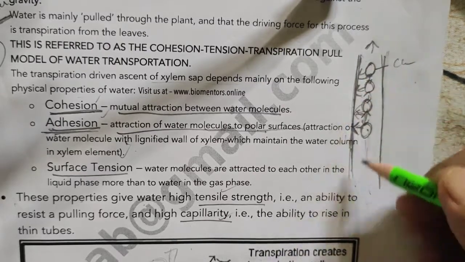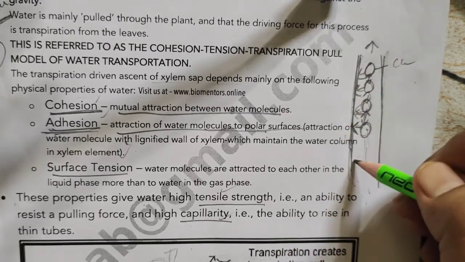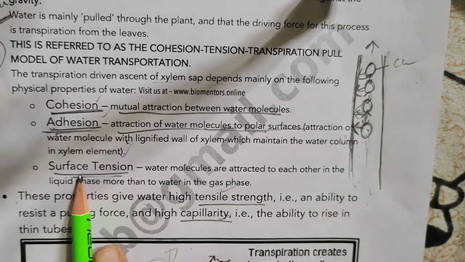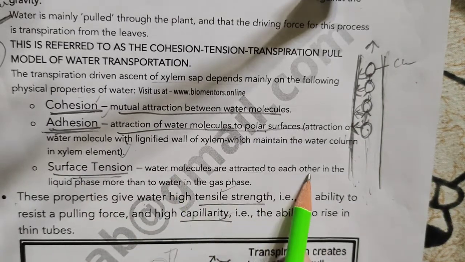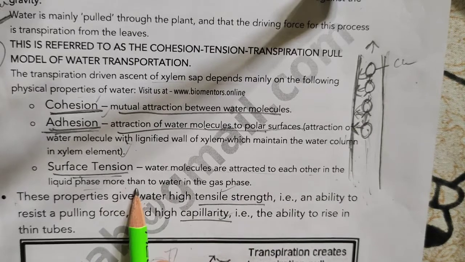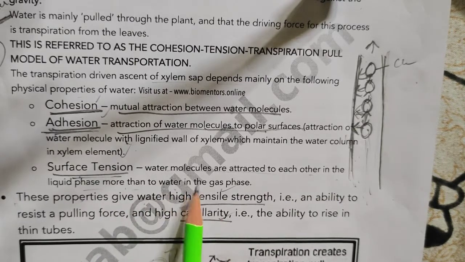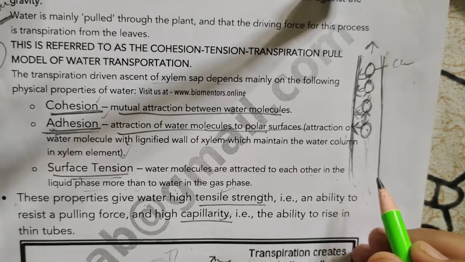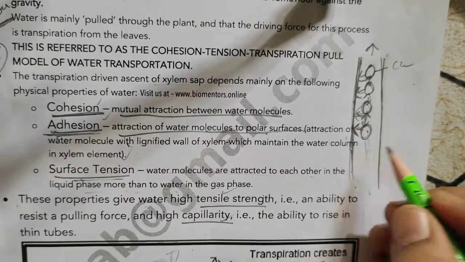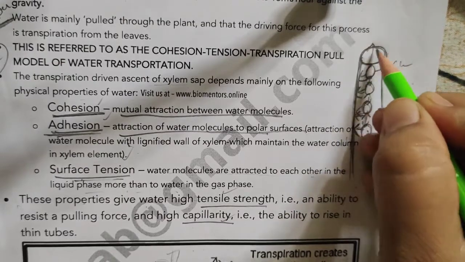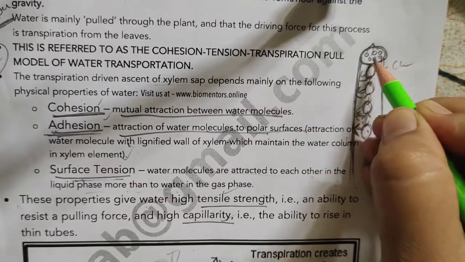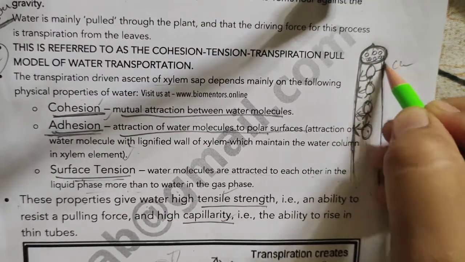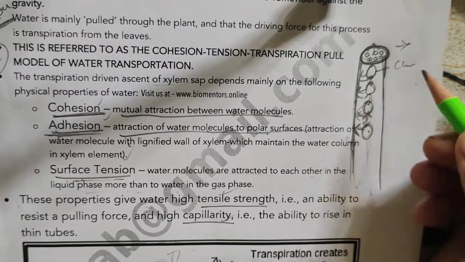So inside the xylem element, it maintains the water column. And what do you mean by surface tension? See, water molecules are attracted to each other in the liquid phase more than in the gaseous phase. So when water is present in the liquid state, just for example, like this I will write. So this is the cross section of xylem, assume that.